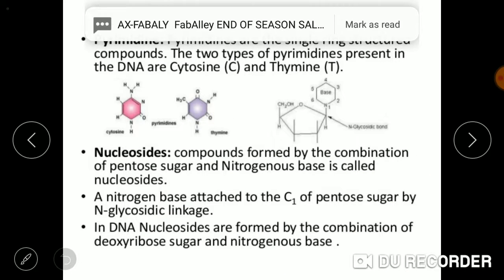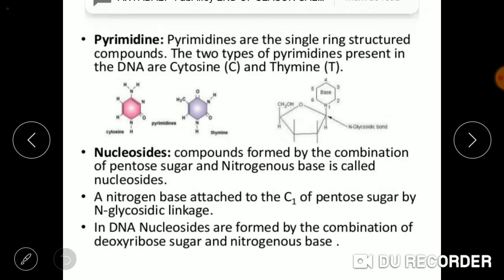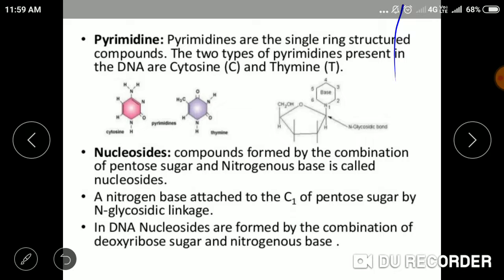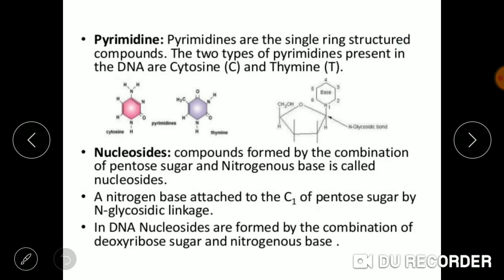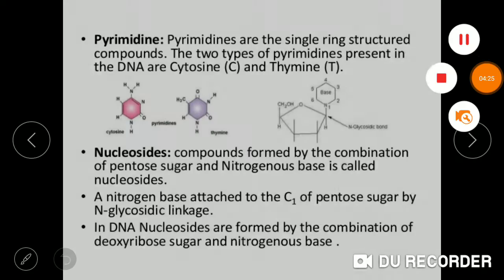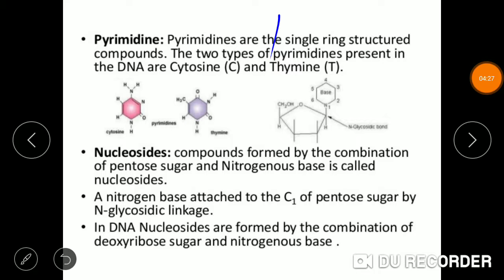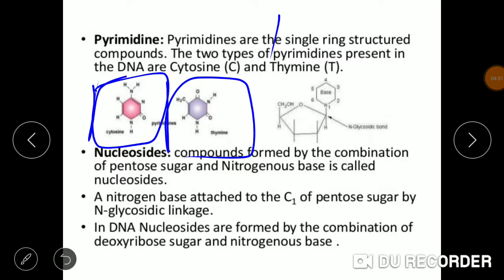Another type of nitrogenous base is pyrimidine. Pyrimidines are single ring structured compounds. The two types of pyrimidine present in the DNA are cytosine and thymine. So pyrimidines are single ring structures and this is the structure of cytosine and this is of thymine. These two types of pyrimidine are found in DNA.